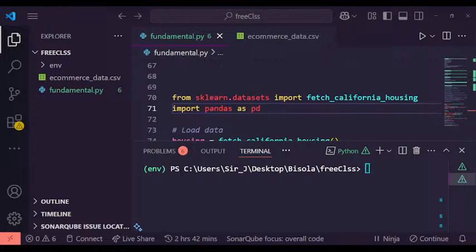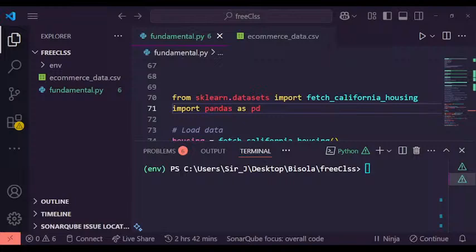So when we talk about machine learning, let me start from machine learning. We said that it is a branch of AI, artificial intelligence, that allows computers to learn from data and make predictions or decisions without being explicitly programmed. So you don't need to write any program explicitly before you can get machine learning to work.